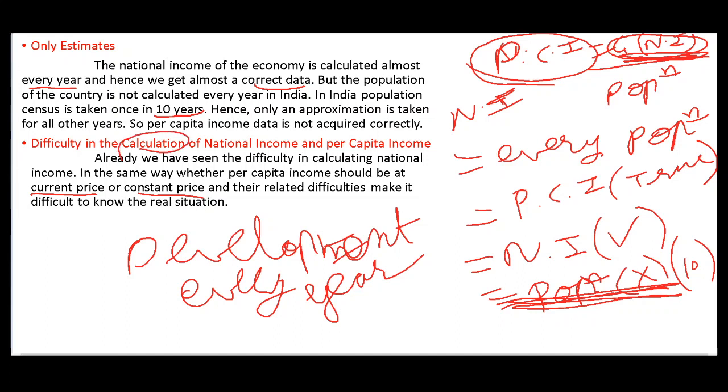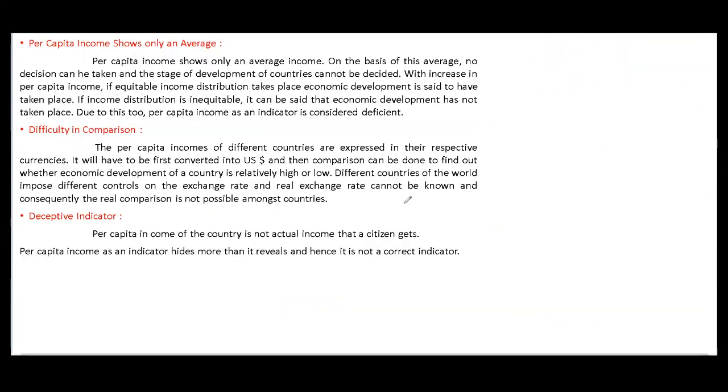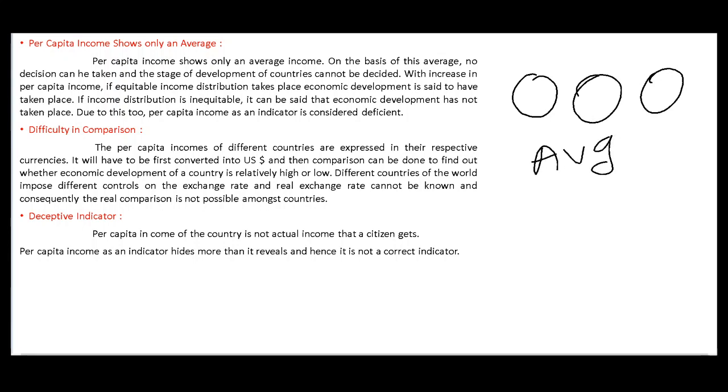Third limitation: per capita income shows only average. Yes, per capita income shows only average. Per capita definition was only there. It is an average income per head. Average income per head. Okay, so it is the most important limitation. Per capita income shows only average income.